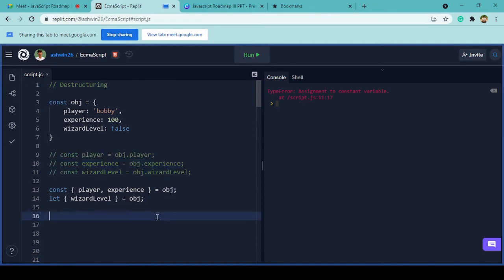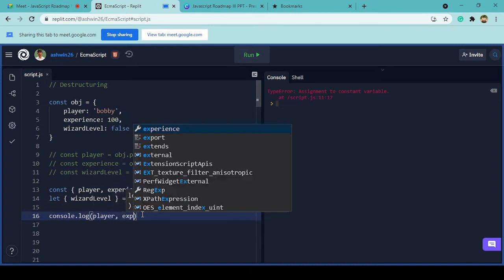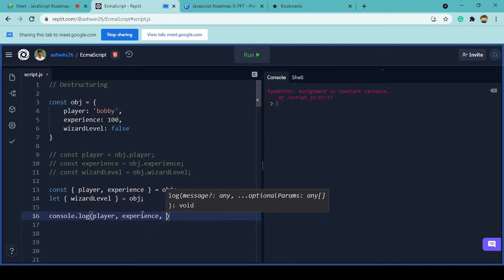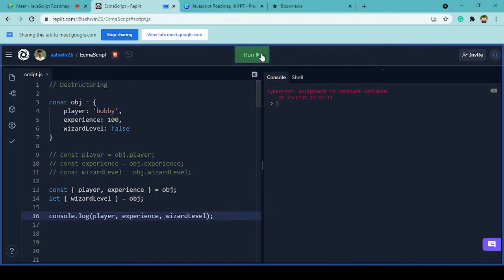Let me show you the player, experience and wizard level values. Let me console.log this for you. If I run this, we directly got the values Bob 100 false.